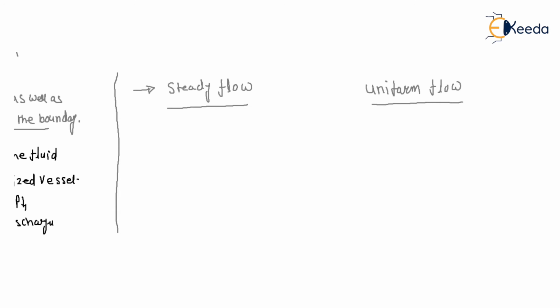See, if there is a pipe, if there is a channel, in this channel we take this as our control volume. So in the case of steady flow process, there is a control volume.